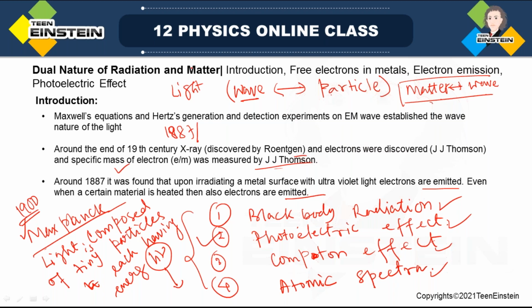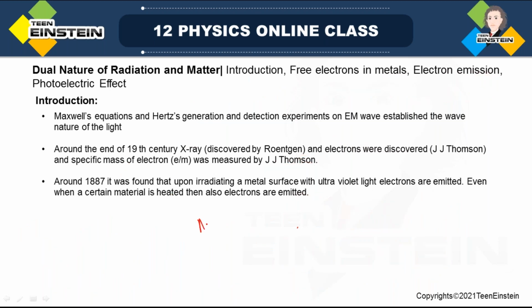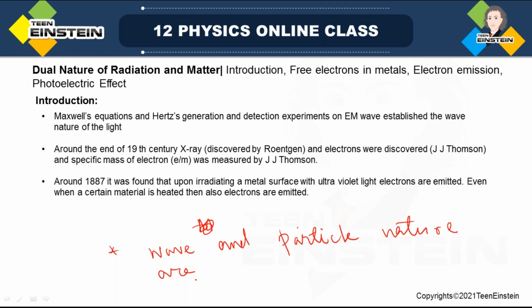So wave and particle nature are actually mutually exclusive. Mutually exclusive. I hope you have understood what is the meaning of dual nature.